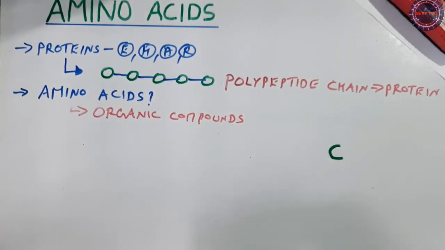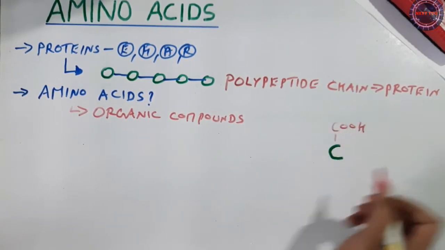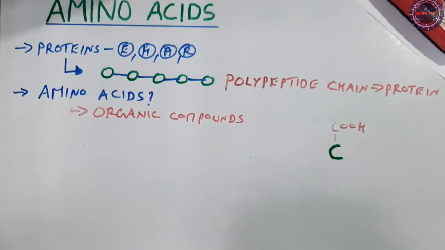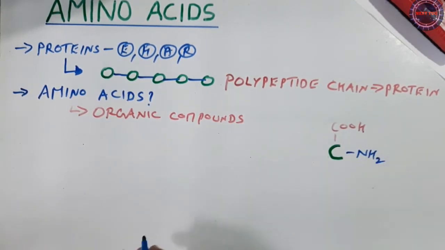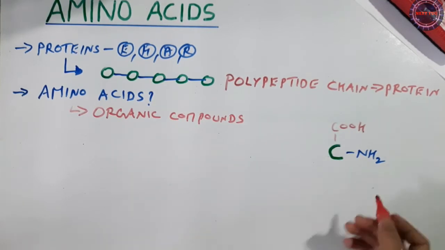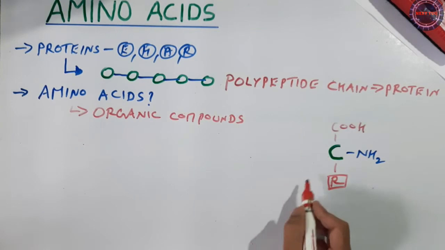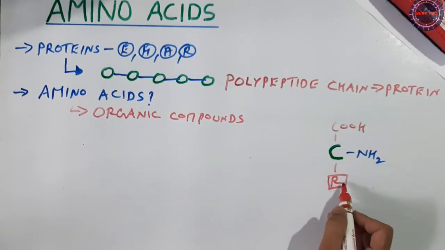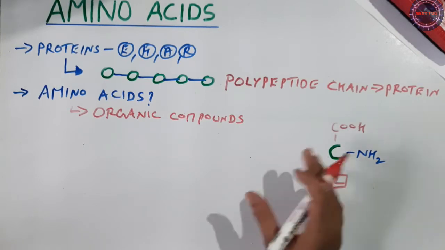A C is there, and to this C you could see a carboxylic group is attached, and here the amino group is also attached, and here you could see the R group. Normally it varies. So based on the type of the R group present in this particular amino acid, we can classify the amino acids into different types.